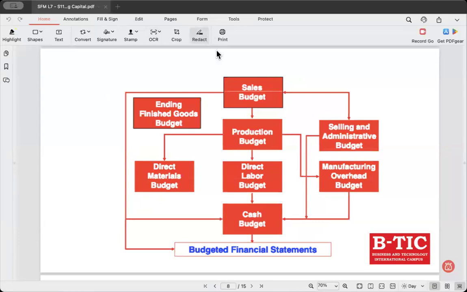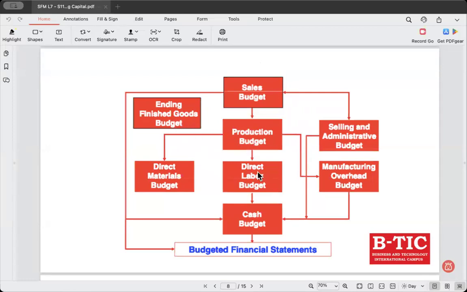Budgeted financial statements. So let's look into this. Initially I told you we start from the sales budget, right? So this is the starting point of the master budget, the sales budget. As I said before, it forecasts expected sales in units as well as in revenue. They are the ones driving the entire budgeting process. And then based on the sales budget, we will prepare the production budget and the ending finished goods budget.